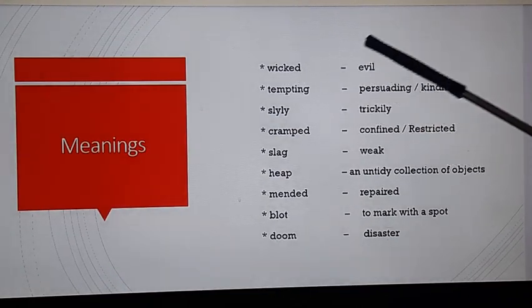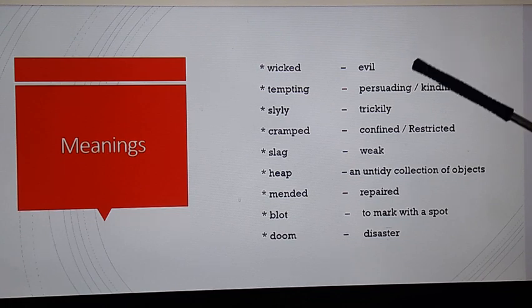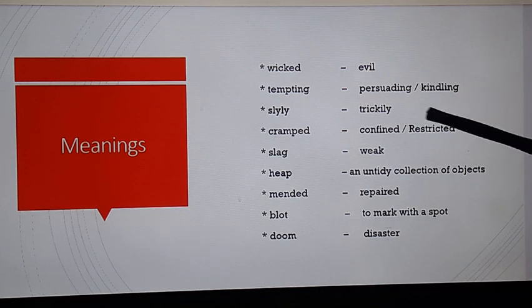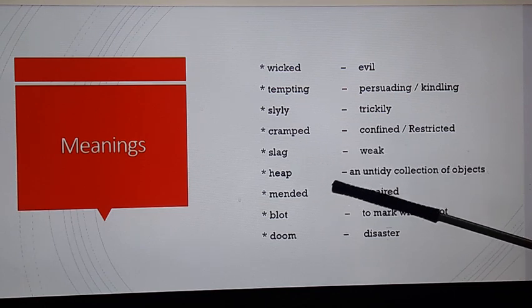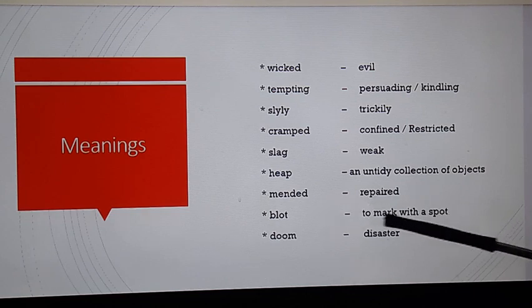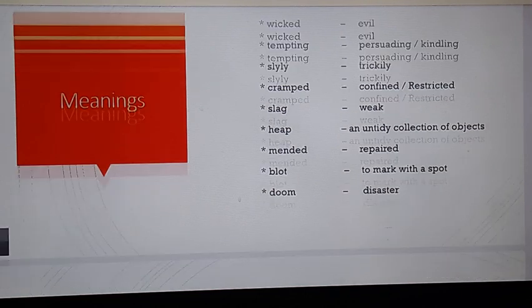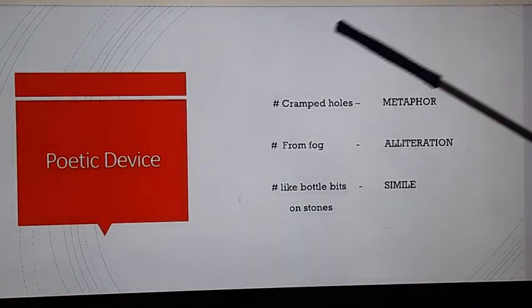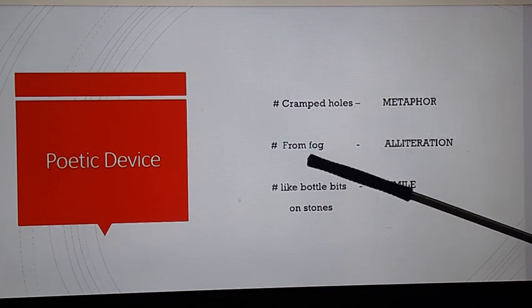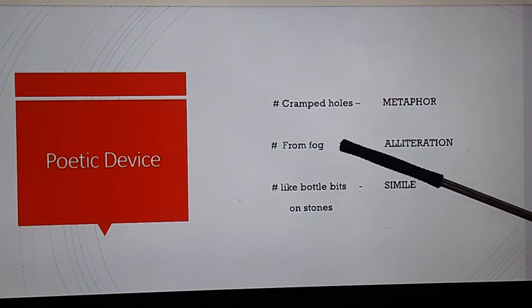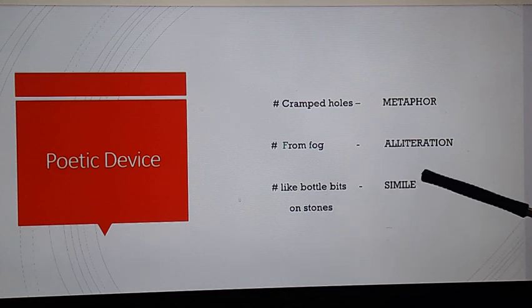See here, the meanings have been given. Already I have explained them while explaining the poem itself, but once again you can see. Wicked, evil; tempting, persuading or kindling; slyly, trickily; cramped, confined or restricted; slag, weak; heap, an untidy collection of objects; mended, repaired; blot, to mark with a spot; doom, disaster. Then see the poetic devices I have shown. Crammed holes, metaphor. From fog, the first letters of the words are similar, so it's alliteration. Then like bottle beds on stones, simile.